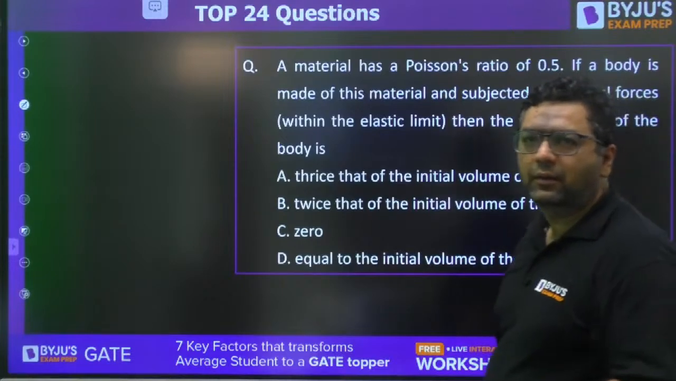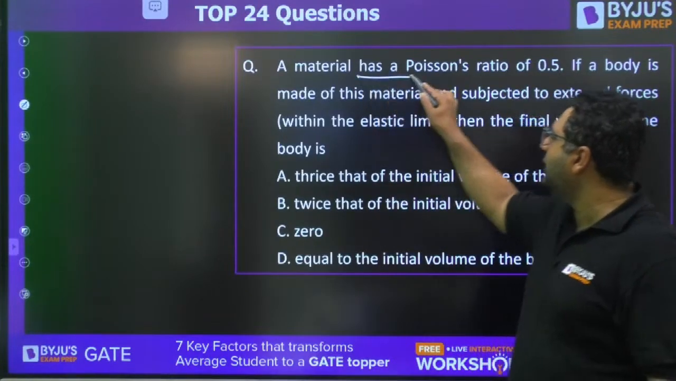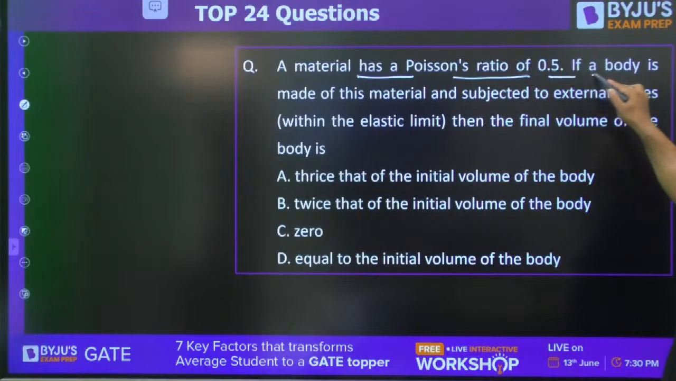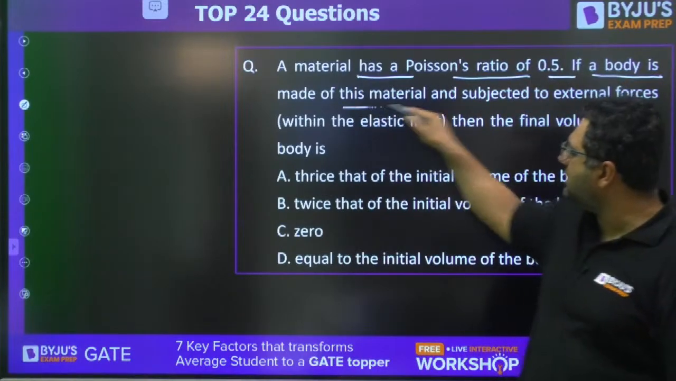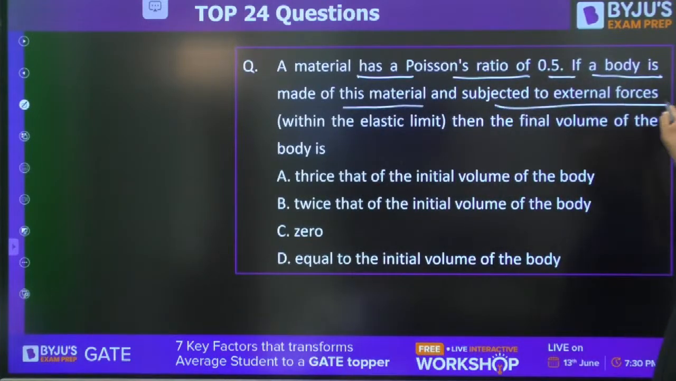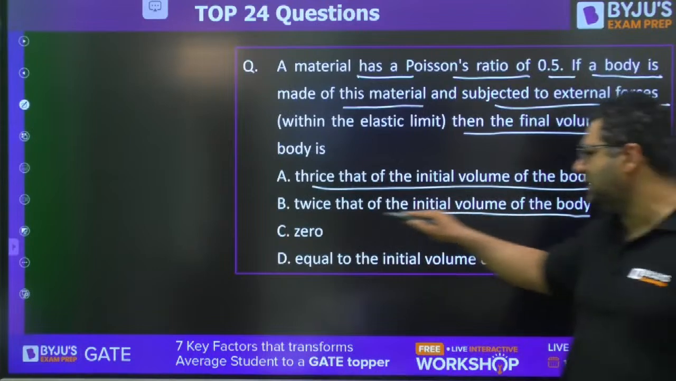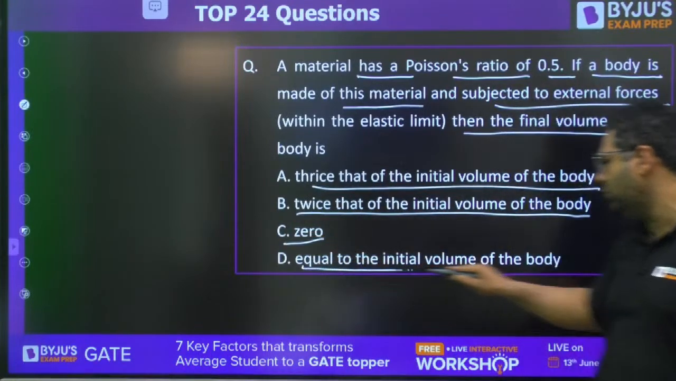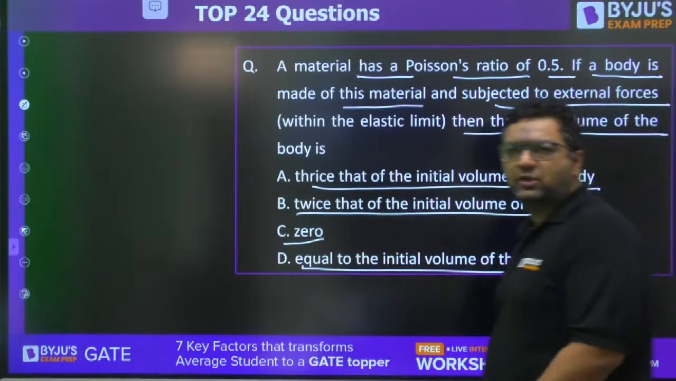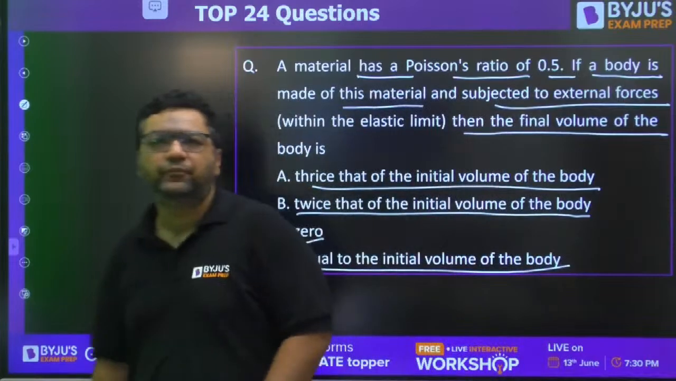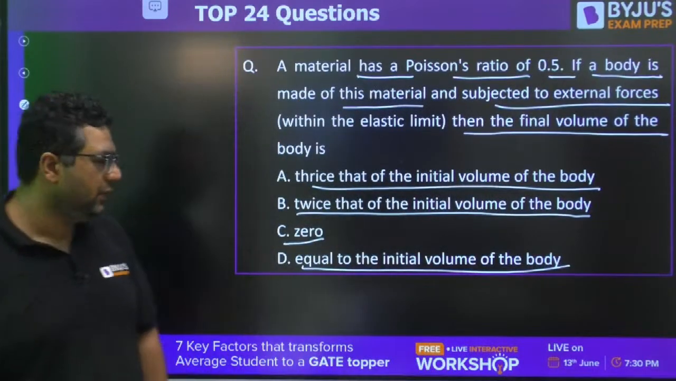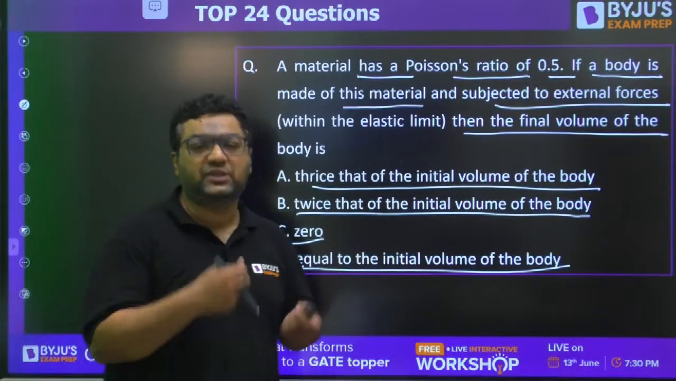Yes, next question. A material has a Poisson ratio of 0.5. If a body is made up of this material and subjected to external forces, then the final volume of the body is: thrice the initial volume, twice the initial volume, 0, or equal to the initial volume. Very easy question for all of you. This is how the question can be twisted.